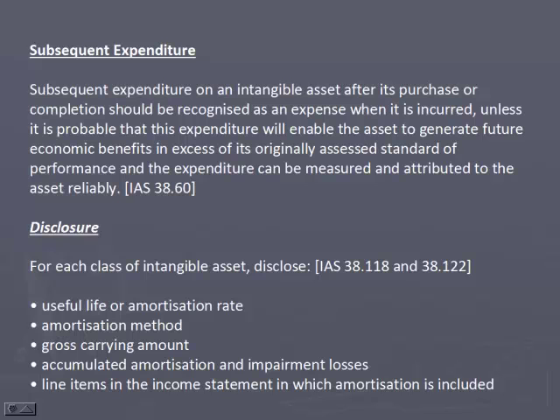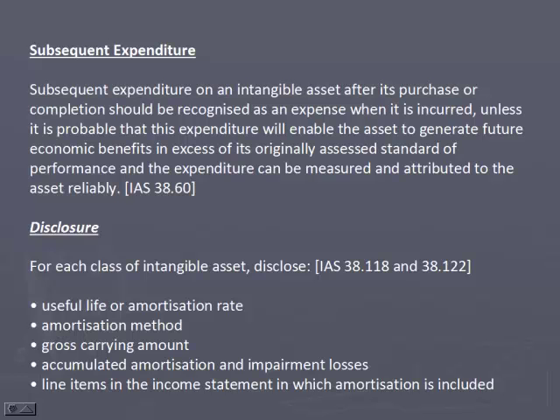Subsequent expenditure. Subsequent expenditure on an intangible asset after its purchase or completion should be recognized as an expense when it is incurred, unless it is probable that the expenditure will enable the asset to generate future economic benefit in excess of its originally assessed standard of performance, and the expenditure can be measured and attributed to the asset reliably.